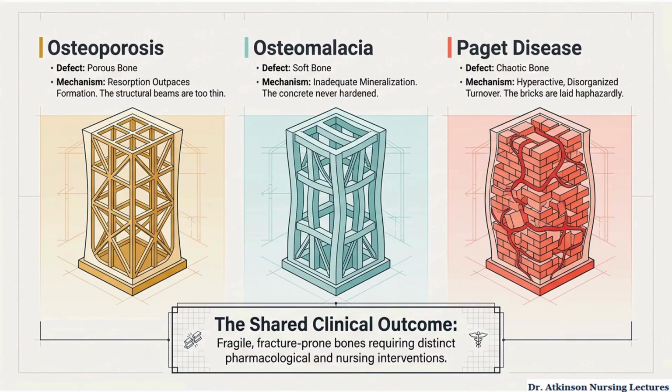Osteomalacia creates soft bone because mineralization fails and the framework never fully hardens. Paget disease creates chaotic bone because remodeling becomes rapid and disorganized with poor structural integrity. All three increase fracture risk, but each disorder requires a different treatment approach.